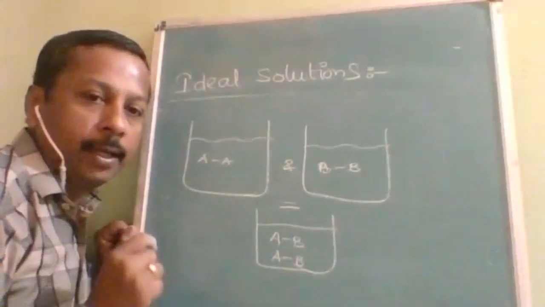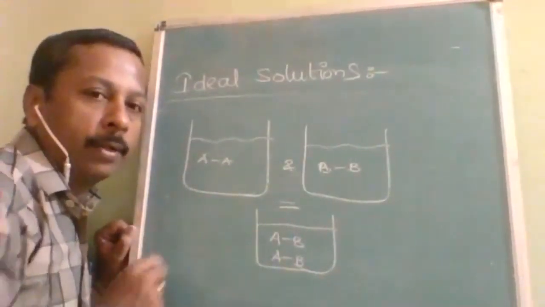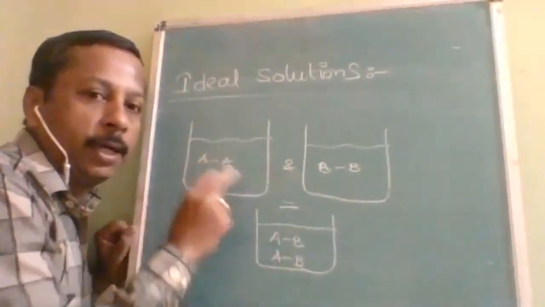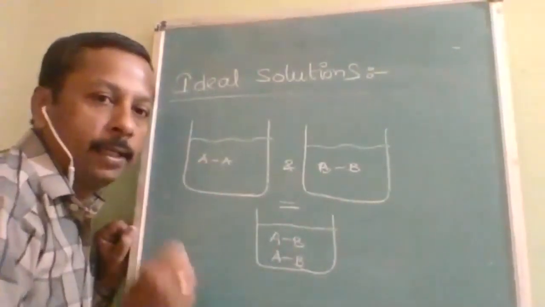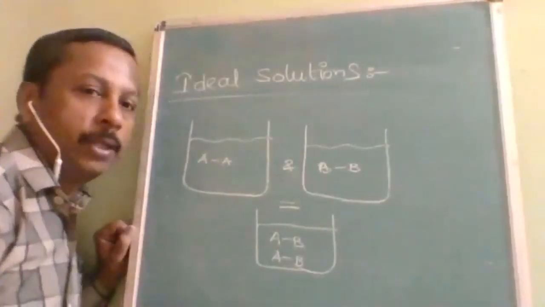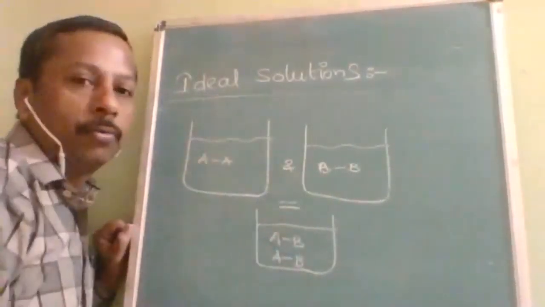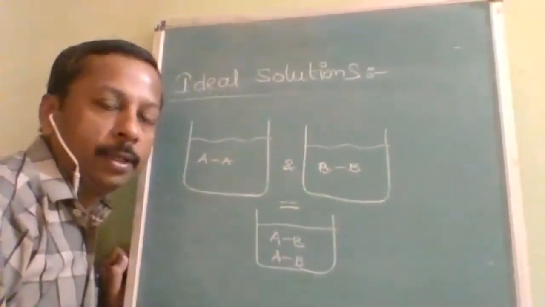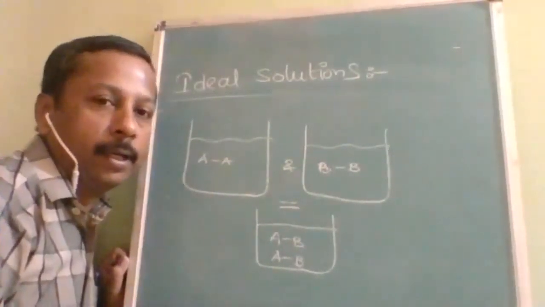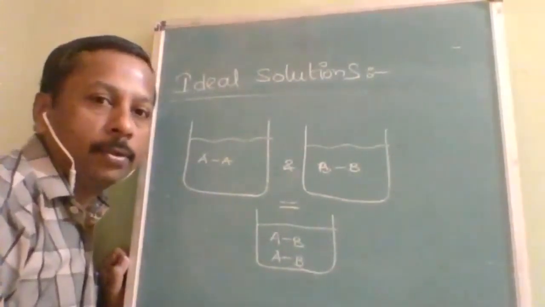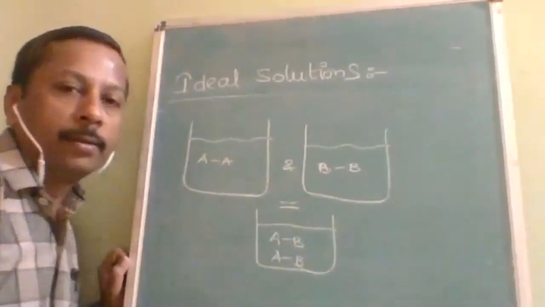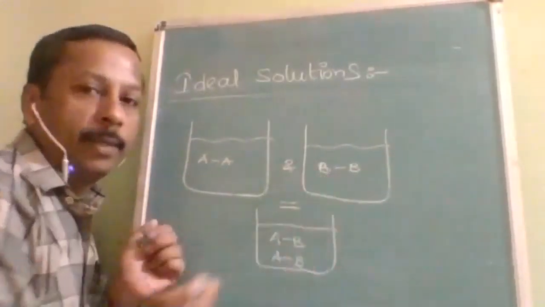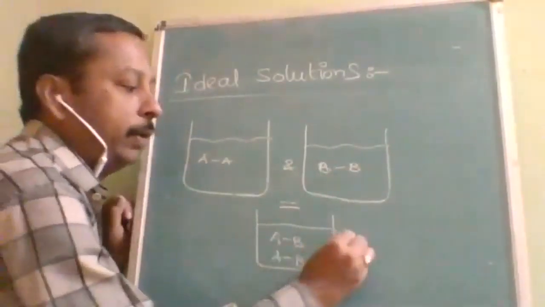So it is very rare to match perfectly, because there may be a strong bond and then a weak bond, or a weak bond and then a strong bond, but exactly equal is a very rare chance. That means it is very difficult to form an ideal solution, but many solutions are very near to ideal, though not perfectly ideal. Is it understood, students? So this is the condition of ideal. So when the attraction force is the same before and after mixing, obviously the volume will be the same.